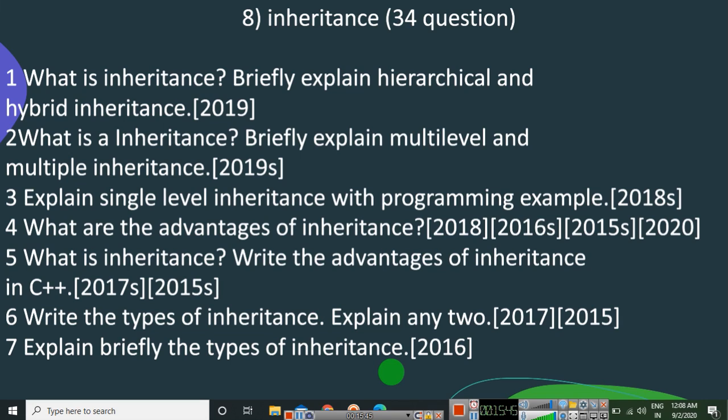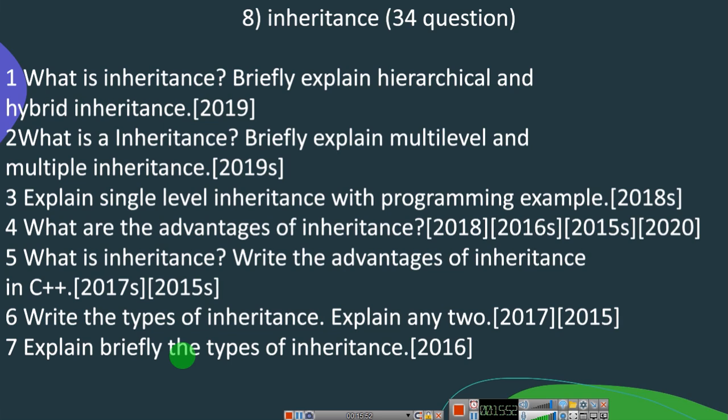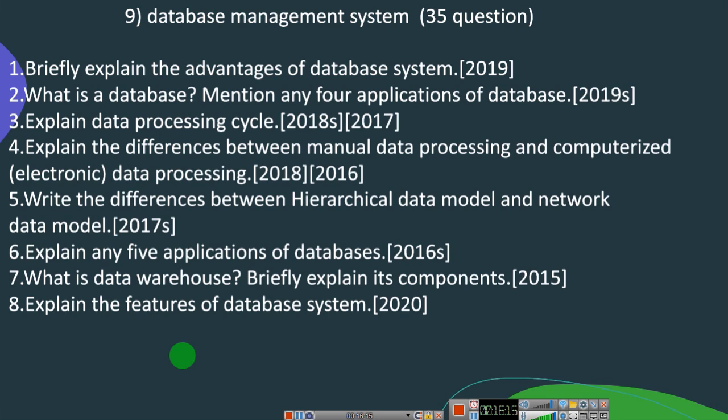So next we are going to see database management system. Till now whatever we discussed is regarding C++ programming, and make sure you study object oriented, classes and object, function overloading, and inheritance. These 4 questions you can answer very easily, where many repeated questions will be given, and you can easily score 20. So the next one is database management system, that is your 35th question. In this you have 8 repeated questions.